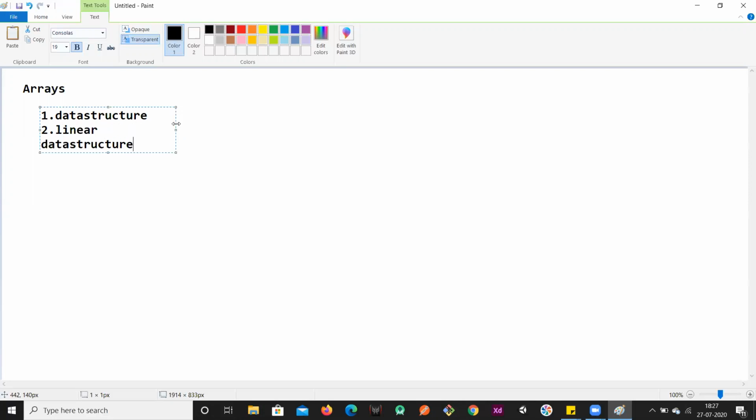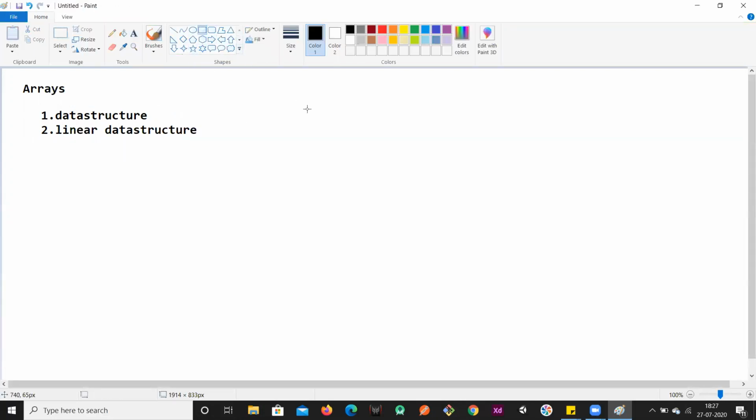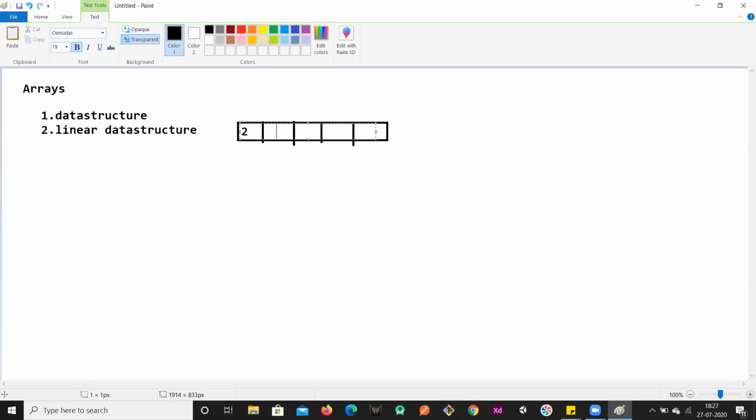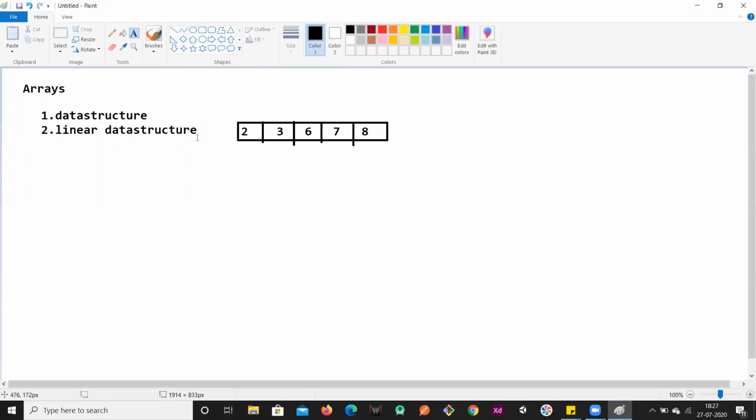So an array is a linear data structure. That means we'll store the values in a linear fashion. If you want to see the logical representation, the array would be something like this. We'll store the values in this manner, serially, in a linear sequential fashion. So in this manner, we can store values into an array, right?